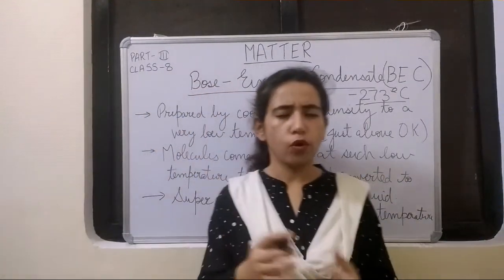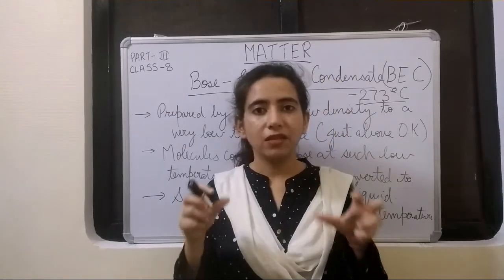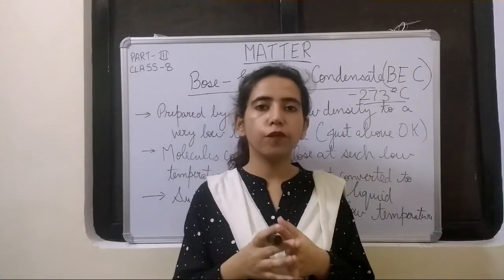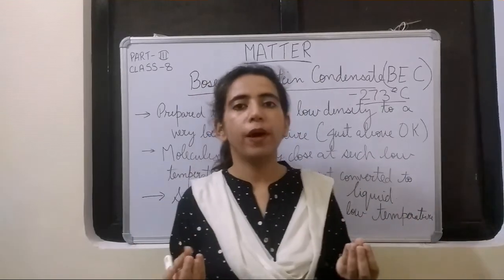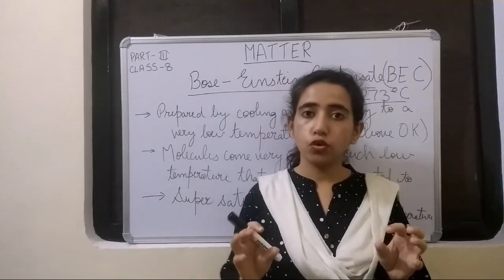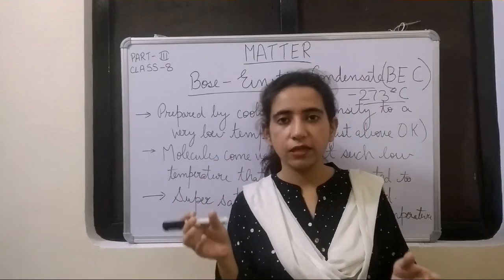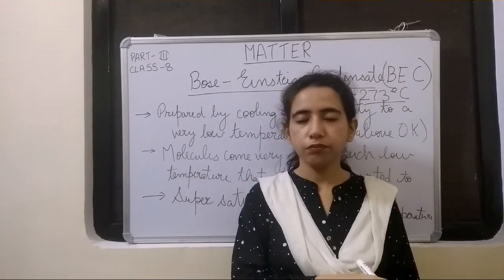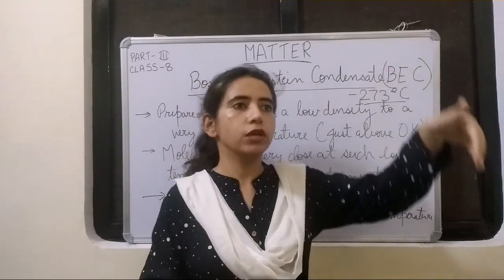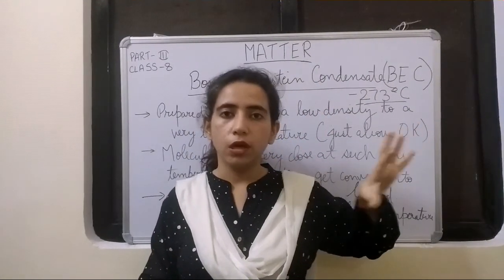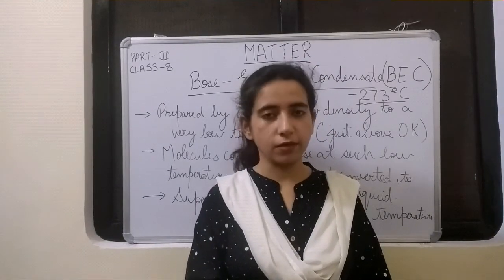Now what are the special properties of this Bose-Einstein condensate? Because it is formed at such low temperature, it is free from all kinds of resistance. That means it cannot be stopped by anything. It can pass through all mediums. Suppose we prepare Bose-Einstein condensate and keep it in a beaker, then it won't stop there. It will cross the boundaries of the beaker and go out. So it is not possible to prepare and keep Bose-Einstein condensate.